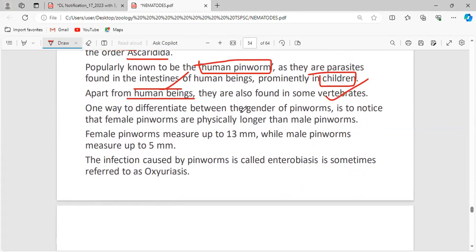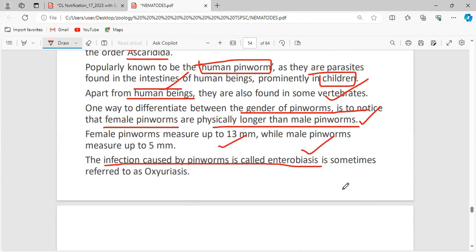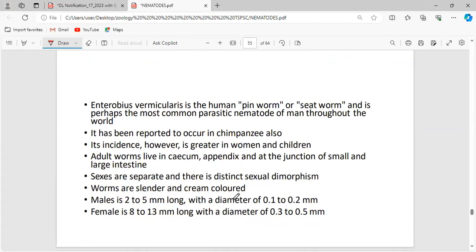One way to differentiate the gender of pinworms is that female pinworms are physically longer than the male pinworms. Only by observing the size can we conclude this is male and this is female. The infection caused by the pinworm is known as enterobiasis, sometimes called oxyuriasis.